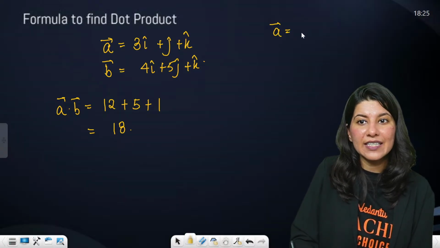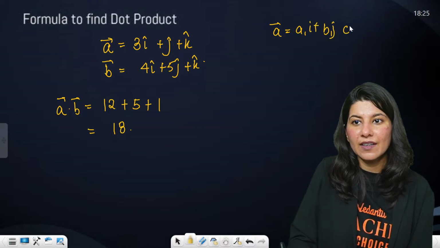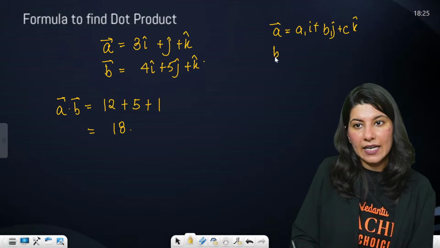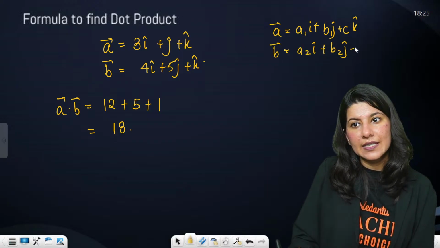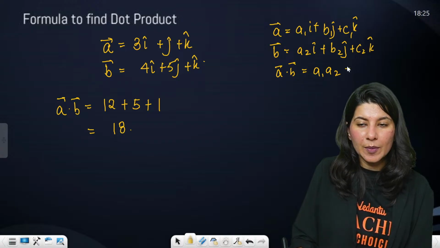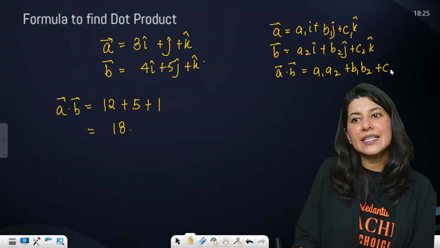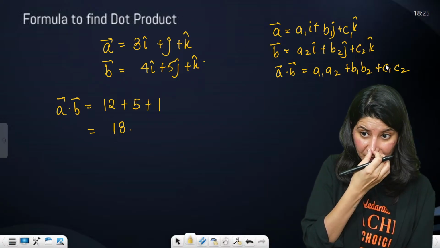If A vector is given as A1, B1, C1 along i, j, k, and B vector is A2, B2, C2, then A dot B will be what? Tell me. A1 A2 plus B1 B2 plus C1 C2. Right? Yes.